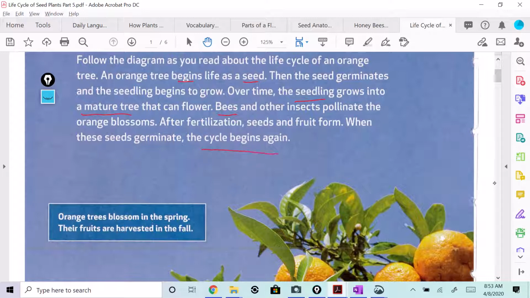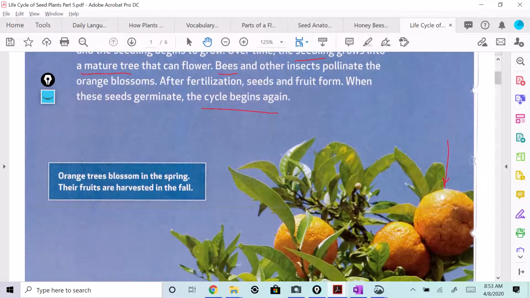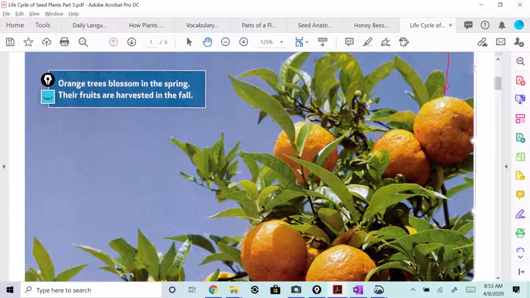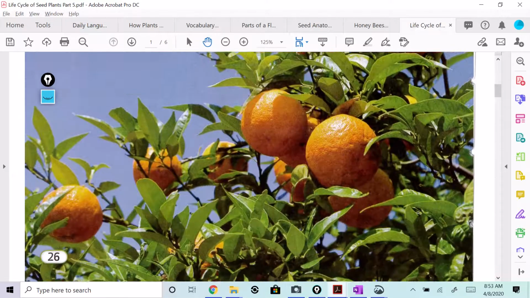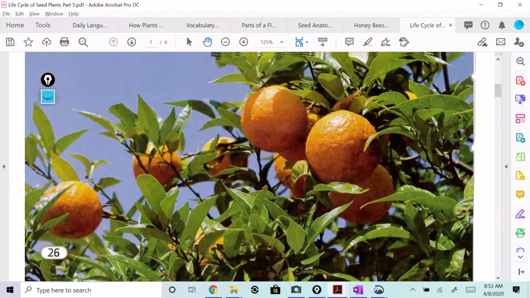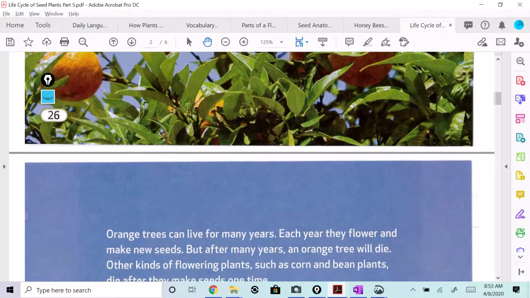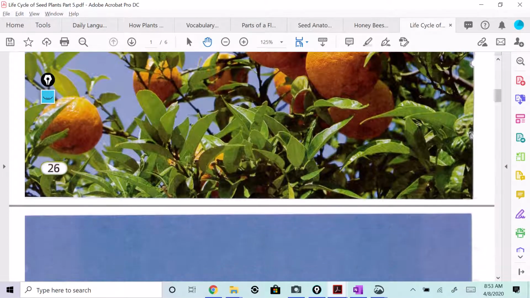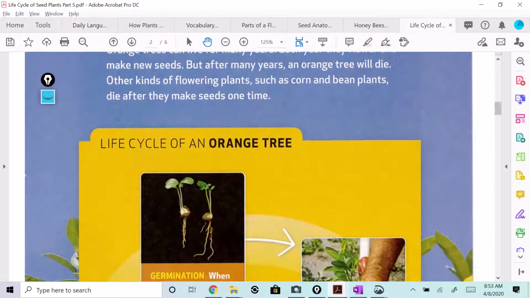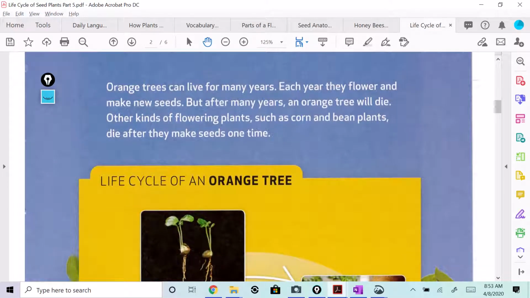So the seeds that are inside this orange right here are hopefully going to start a whole new orange tree, right? It says orange trees blossom in the spring. Their fruits are harvested in the fall. The idea is that the seeds will go into the ground, germinate, and start a whole new orange tree that will produce a ton more oranges, and the cycle goes on and on. Orange trees can live for many years.